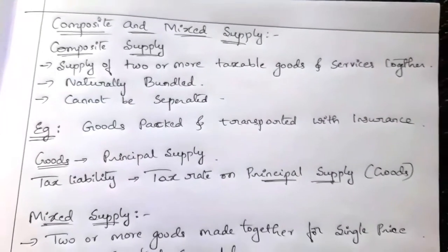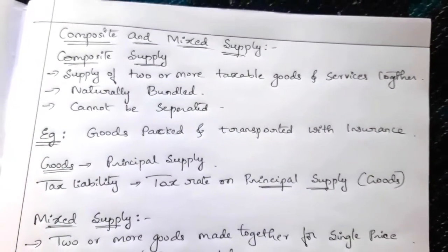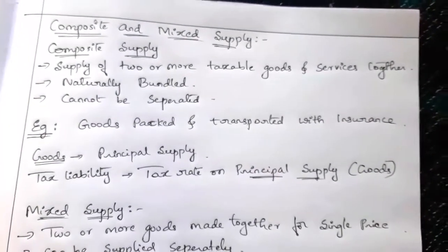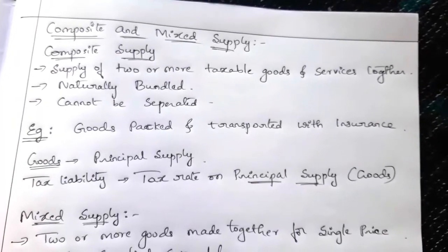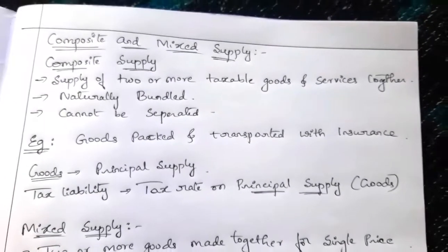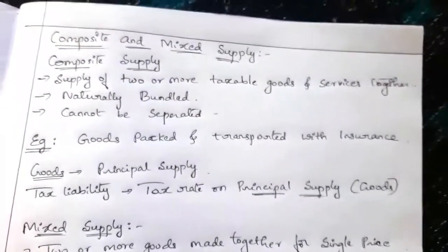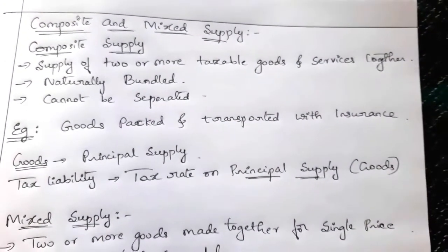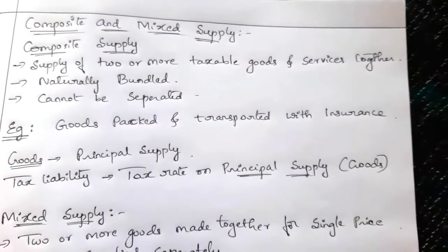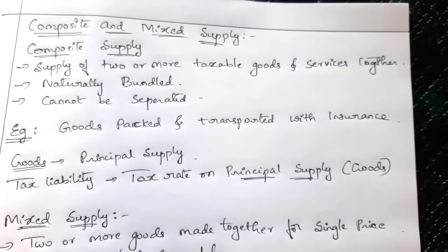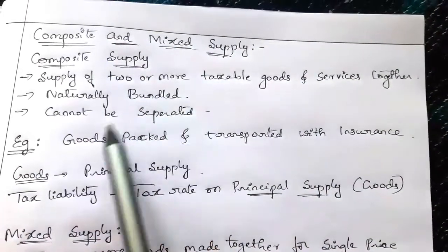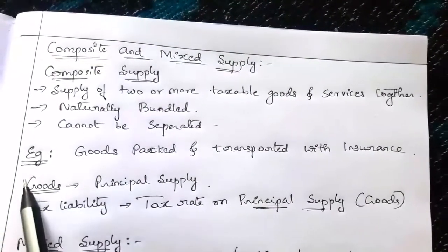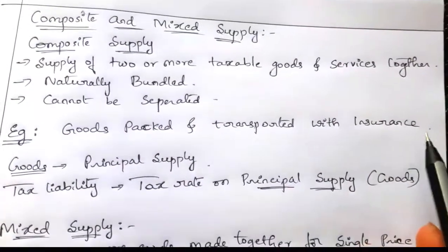Hello students, today we will learn about the composite supply and mixed supply. Composite supply means here there will be a supply of two or more taxable goods and services together, which are naturally bundled and cannot be separated. For example, goods packed and transported with the insurance.